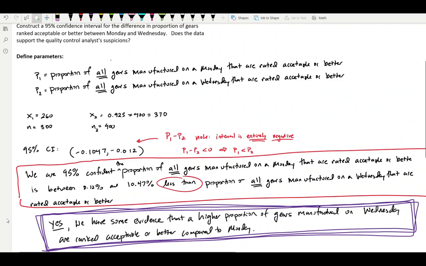And if the confidence interval contains 0, that means we can't say anything about the comparison. It means that probably the proportions could be the same. But in this case, because it was negative, we can say that the proportion of all gears manufactured on a Monday ranked acceptable or better was less than the proportion of all gears manufactured on a Wednesday. All right, I hope you found this helpful.